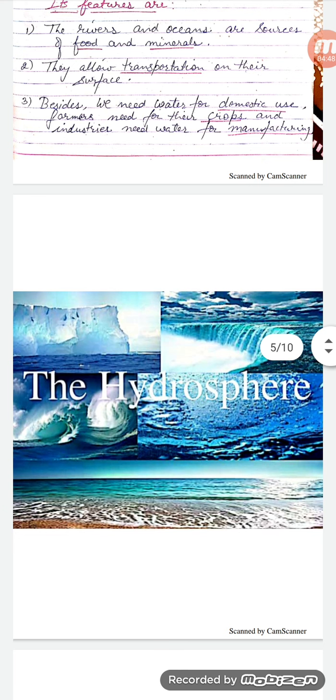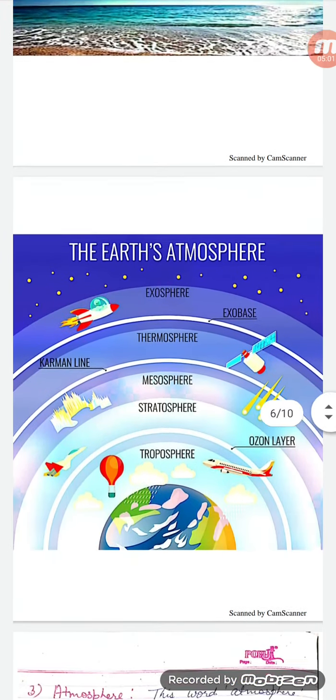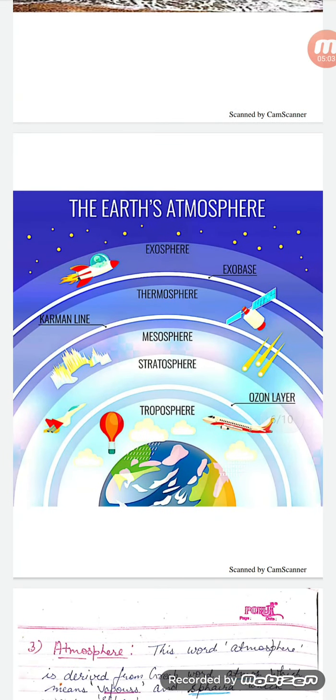The following is the image of the hydrosphere layer of the environment, in which we can see various forms of water available on the earth surface. The following is the image of the Earth's atmosphere, in which we find different types of gases, and also the layer of the atmosphere is divided into various parts, which we will be doing in the next class.